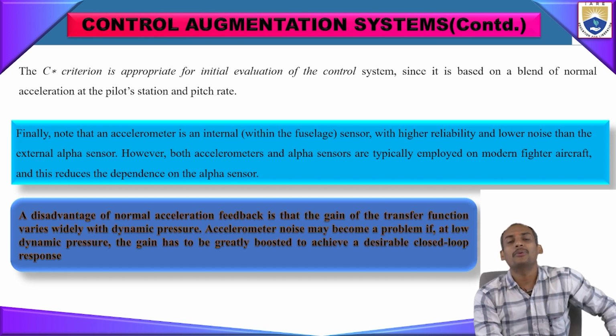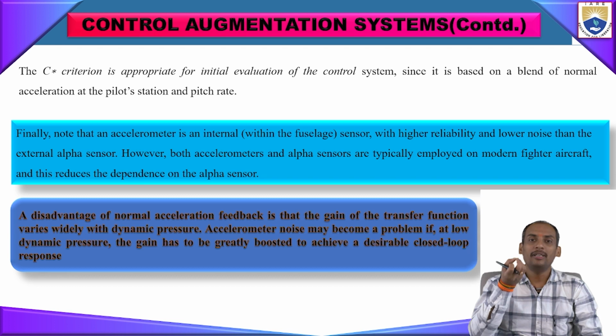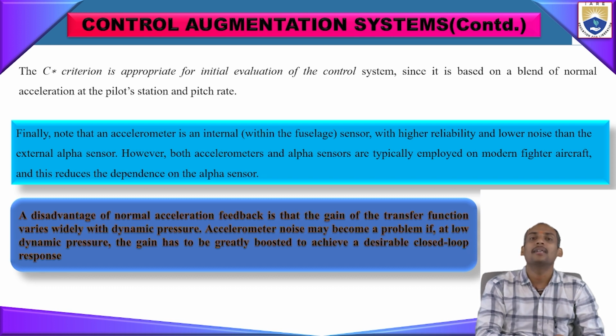Like in a low voltage system, a motor cannot be operated with full force. Sometimes it won't start at all. That means a minimum range of voltage is required to run the motor. Likewise here, to complete the closed loop sensor operation, some minimum forces are required to operate the system. That is why low dynamic pressure values are one of the drawbacks of these CAS systems.